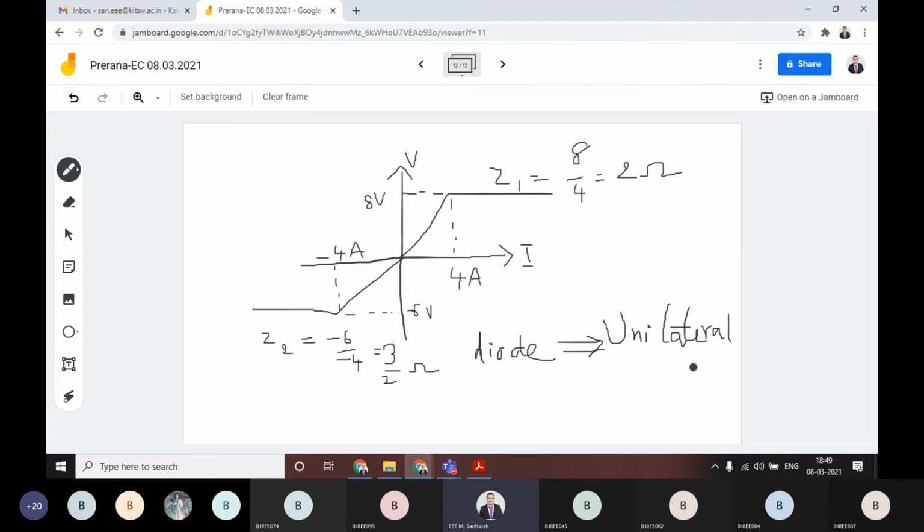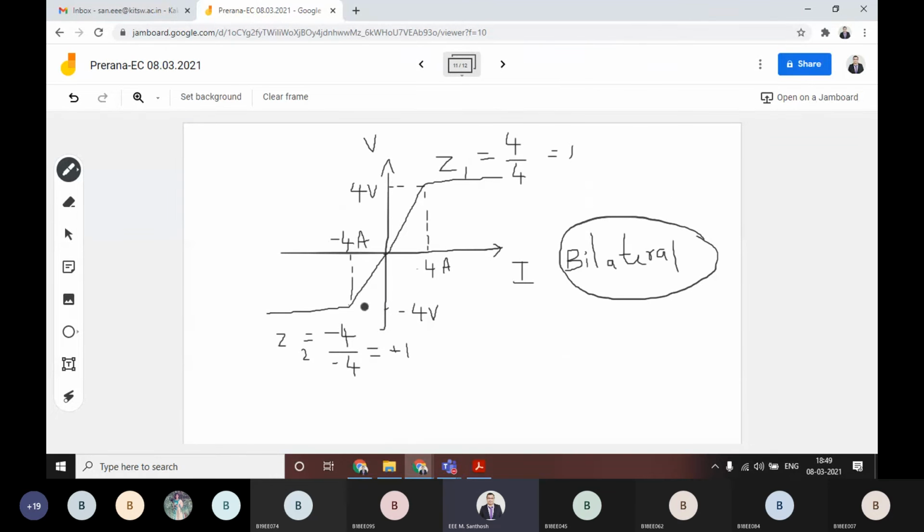Simply, I wish to conclude here, if you are reversing the direction or the polarity, then if the element is offering the same impedance, here same impedance, here same impedance, then that kind of element is called a bilateral element.